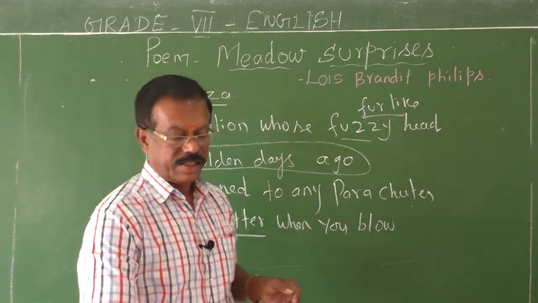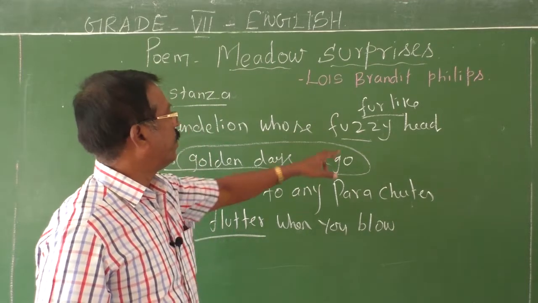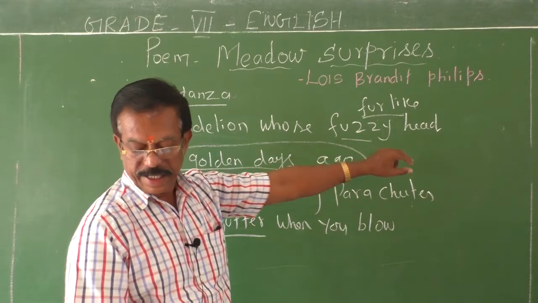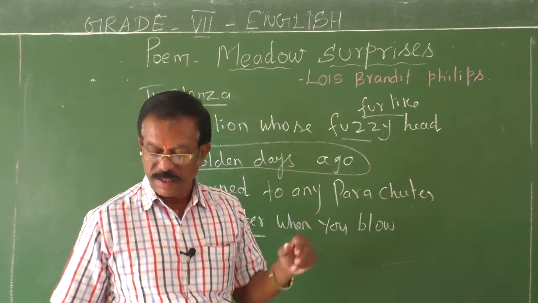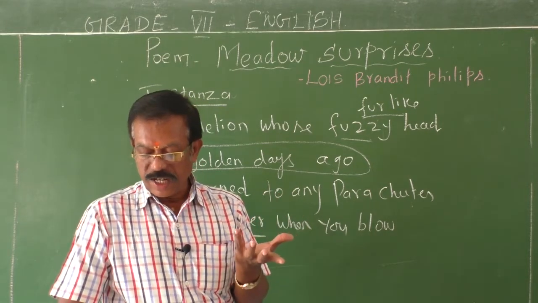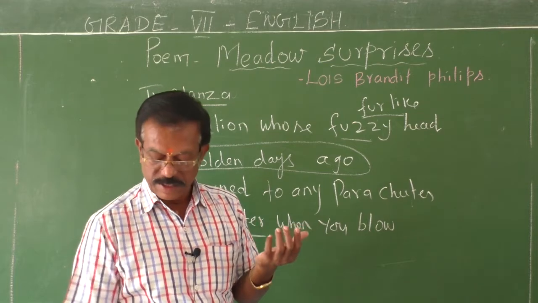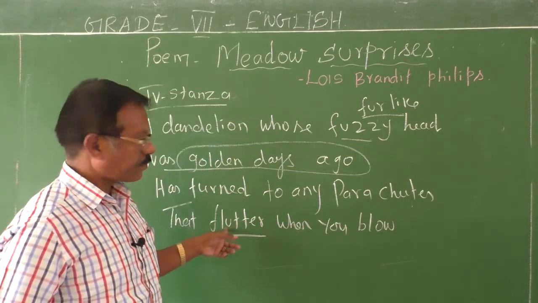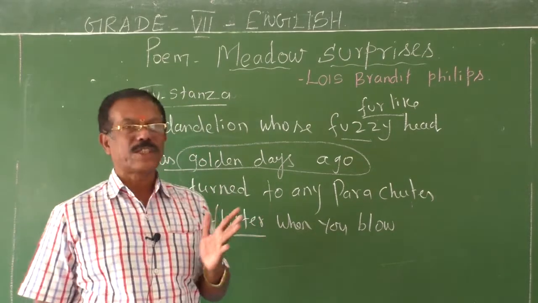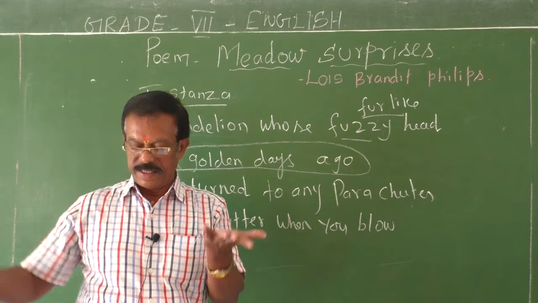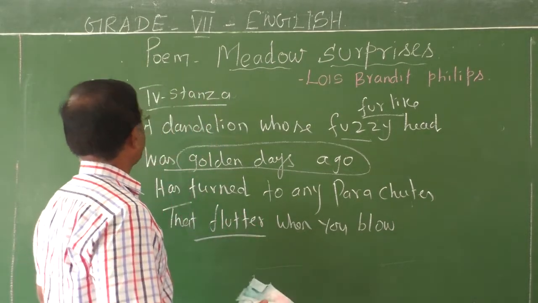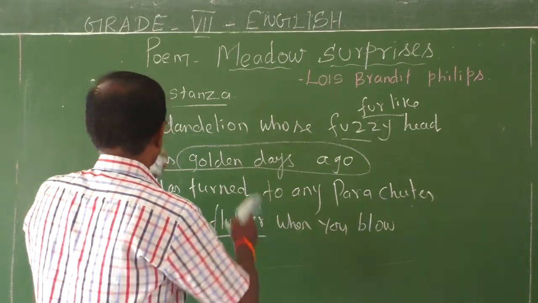Yeah, good. Then let me explain the meaning for the hard words. Bushy head. Here, as I told you, the bushy head stands for heads of the bright yellow flowers which have a beautiful texture. And then flutter refers to move in the air like birds. Parachute is a device which flies in the air. Okay, fine. Then let me write the lines of the fifth stanza.